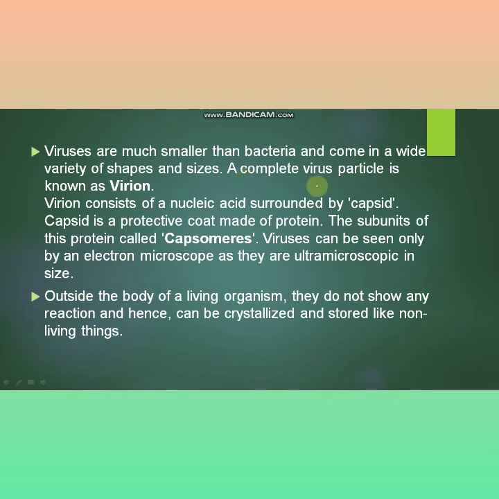Complete virus particle is known as virion. Generally, this is asked inside the examination in NTSE examination and other scholarship examination. What is a virion? Virion consists of nucleic acid surrounded by capsid. Capsid is a protective coat made of protein. This subunit of protein is called capsomer. Viruses can be seen only by an electron microscope as they are ultra microscopic in size.